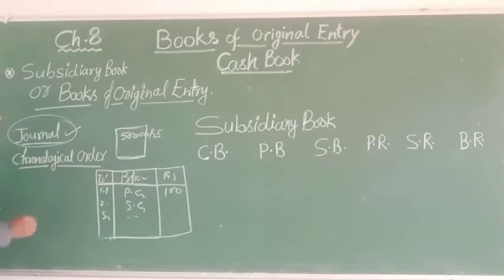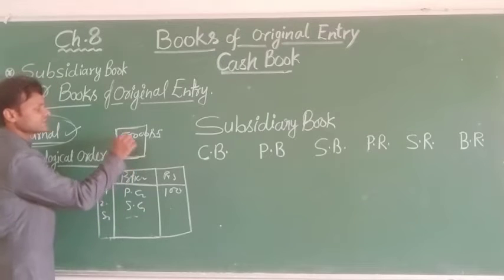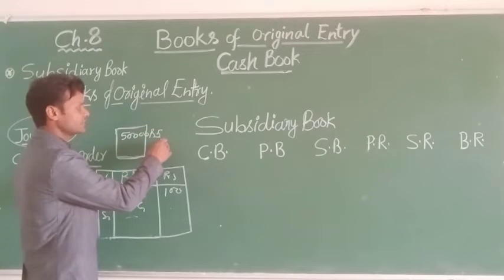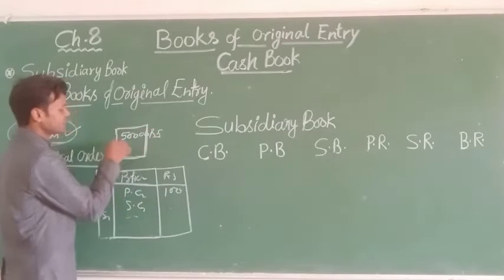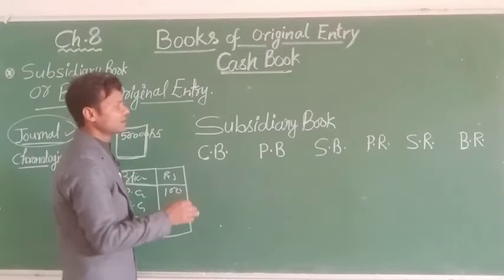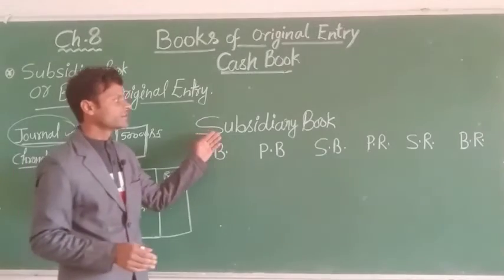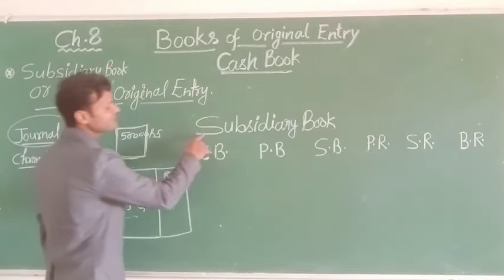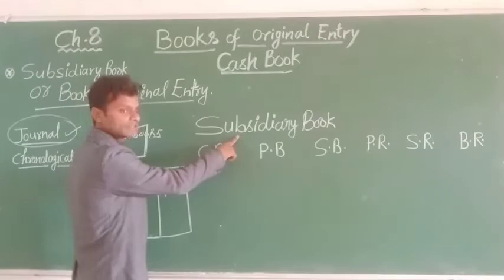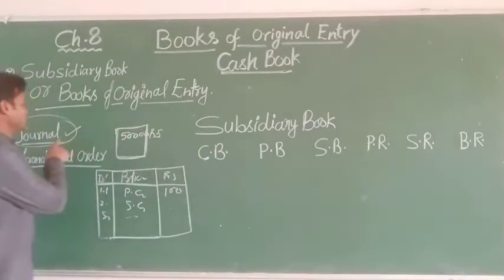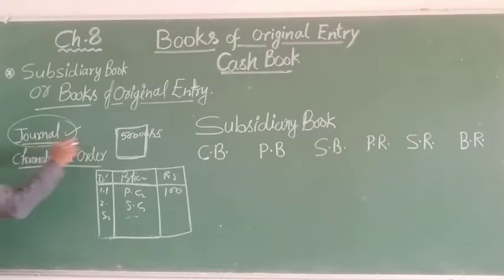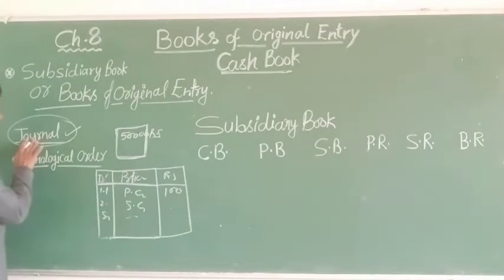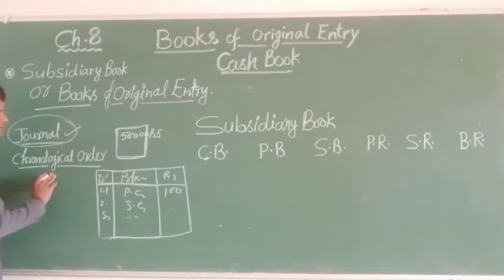This is called the general, or general book. All transactions are recorded in this one book, date-wise. This is called chronological order.